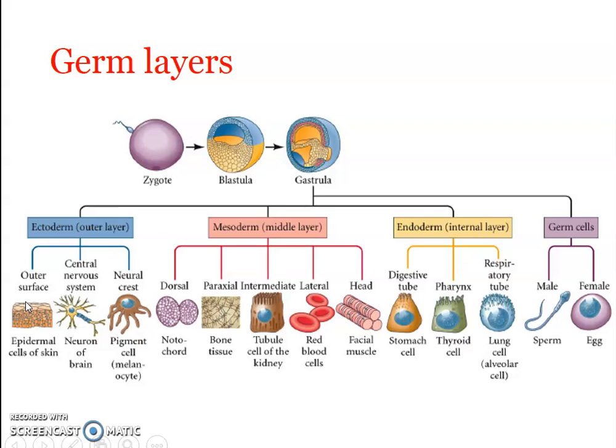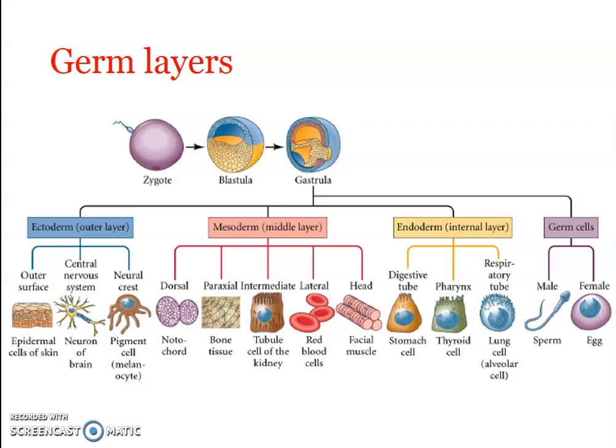Clear? So it gives rise to the body wall, the central nervous system, the sensory structures, etc. Now, the same ectoderm also lines or gives rise to the mouth, buccal cavity, etc., and similarly the final portion of the alimentary canal, the last portion, which includes the rectum, anus, etc. Mesoderm gives rise to the other structures, that is, the connective tissues like blood, bones, cartilage, then the excretory system, the kidneys and all, the reproductive system, etc.